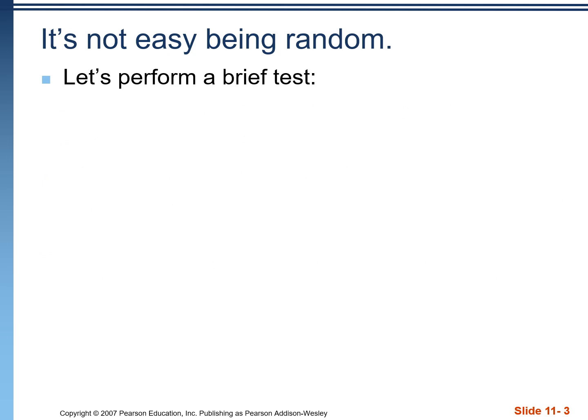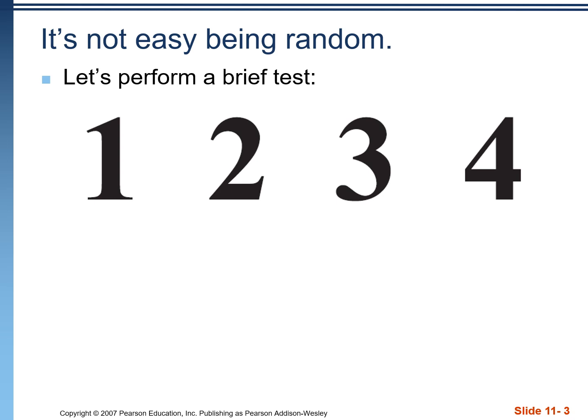One of the surprising things is that it's actually quite difficult to produce truly random numbers. Your tiny little brain can't do it. And I'm not saying that to put you down. My tiny little brain can't do it either. The human brain is just incapable of producing truly random numbers. Let's perform a brief test. I'm going to put some numbers on the screen in front of you. As soon as you see them pop up, choose one, commit to it, and then we'll analyze them. Here we go.